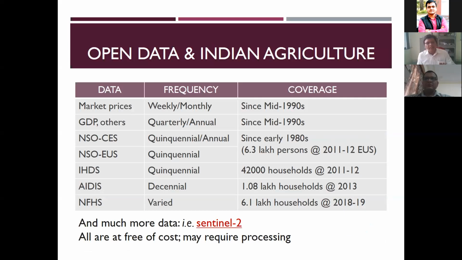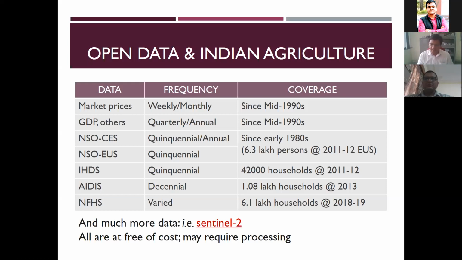In agriculture, the major advantage now is that we have a lot of data in the open domain. With not much effort, we are able to download and access it. And the main advantage, as we saw earlier, is that it combines the characteristics of both cross-section and time series data. That means for the same person or the same commodity, the particular variable's information is collected at different times.